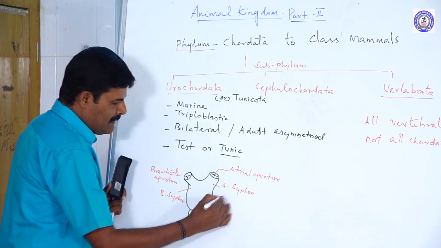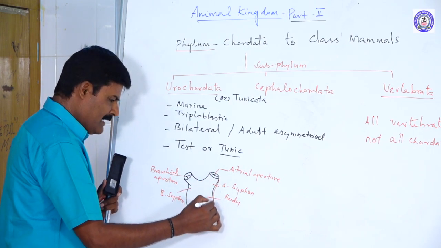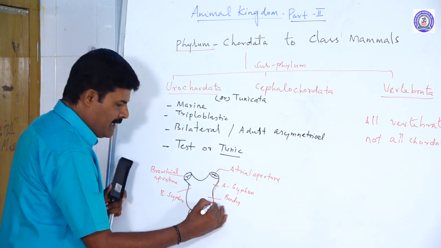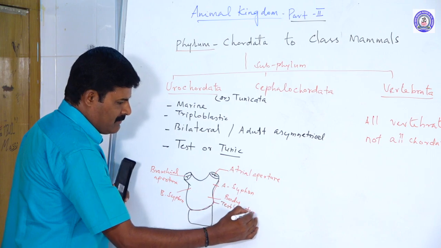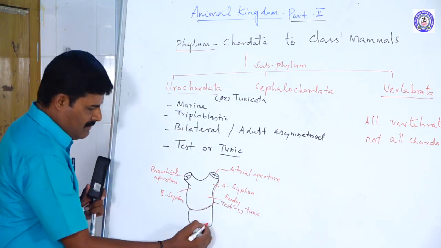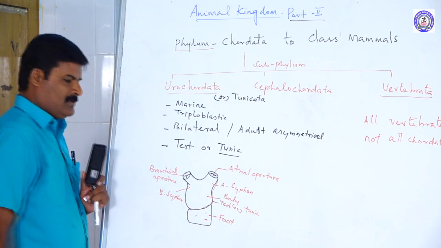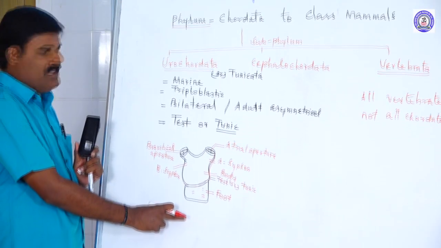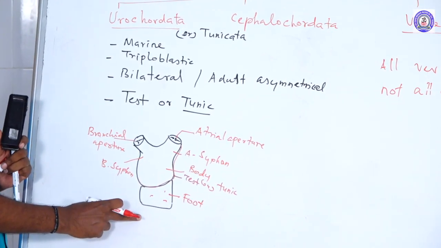This is the general body. The body is covered by a special kind of coat called the test or tunic. Hence the urochordate is otherwise called tunicata. This region is the foot. So these are the structures of the urochordata, the adult parts.